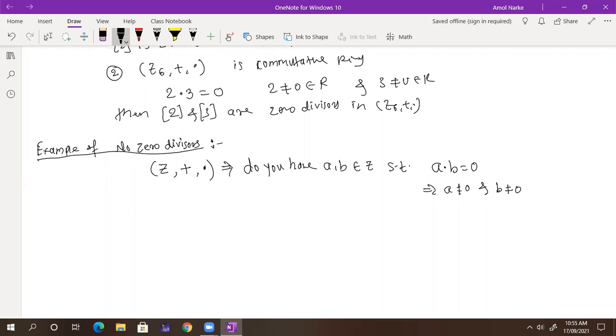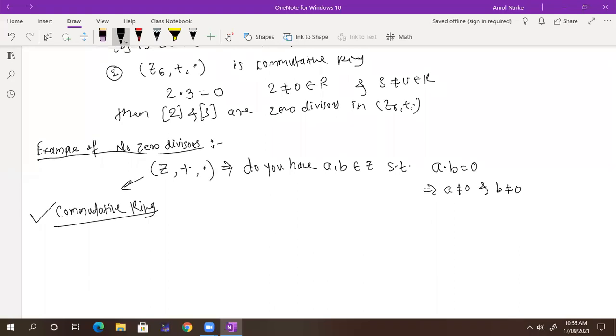Whether this is a commutative ring? What is meant by ring? Z plus should be abelian, Z dot should be a semigroup, and the distributive law is there. So the three conditions are satisfied. Also in Z, ab is equal to ba. Commutativity property is also there. So it is a commutative ring.